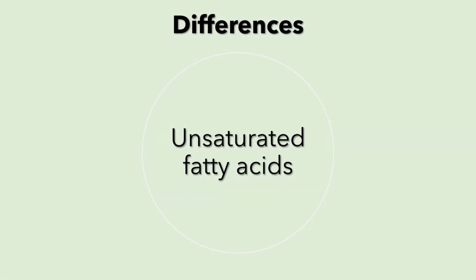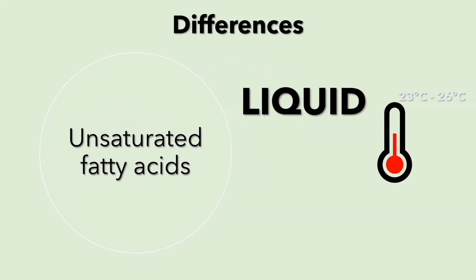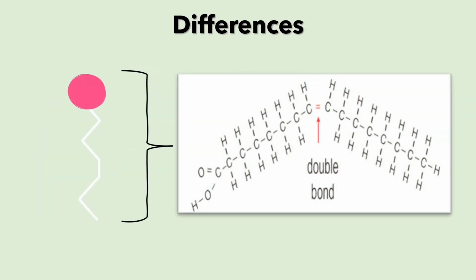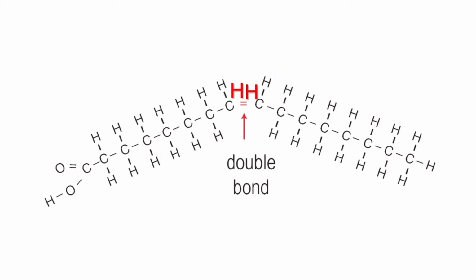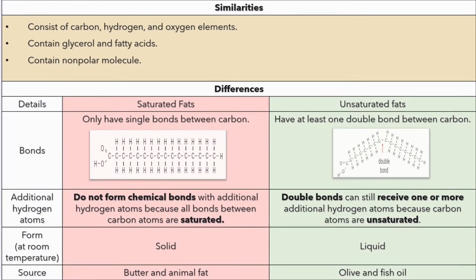Next, the unsaturated fats, which can be found in liquid form at room temperature. For example, olive oil and fish oil. The fatty acids have at least 1 double bond between carbon. The double bonds can still receive 1 or more additional hydrogen atoms because carbon atoms are unsaturated. Here is a table that shows the similarities and differences between saturated and unsaturated fats.